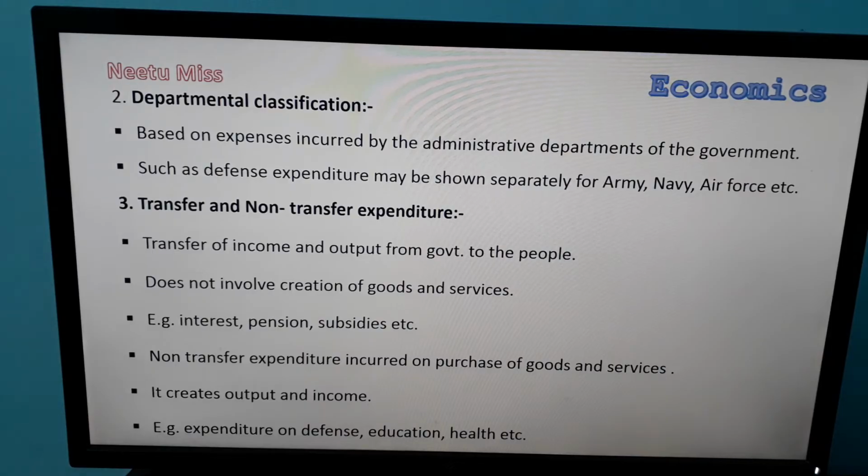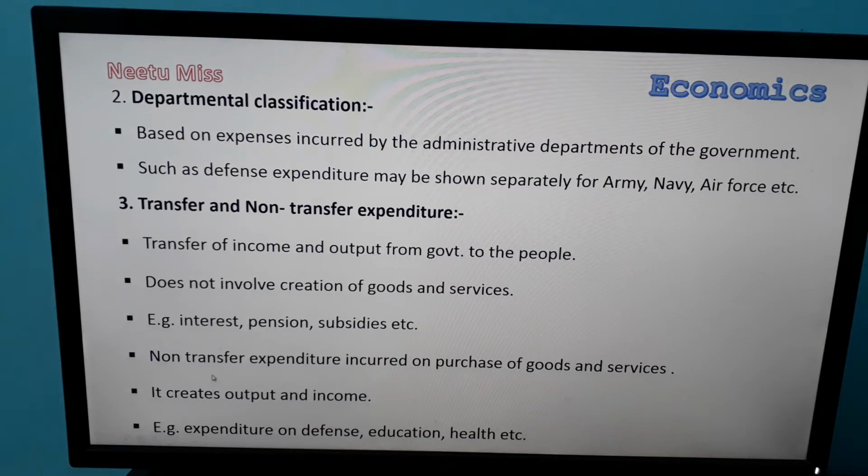Next is transfer and non-transfer expenditure. First of all, transfer expenditure means income and output transfer from government to public, and in transfer expenditure, it does not create any type of goods and services. Example, if the government spends money on interest, old age pension, subsidies, unemployment allowance, the government will not get anything in return.